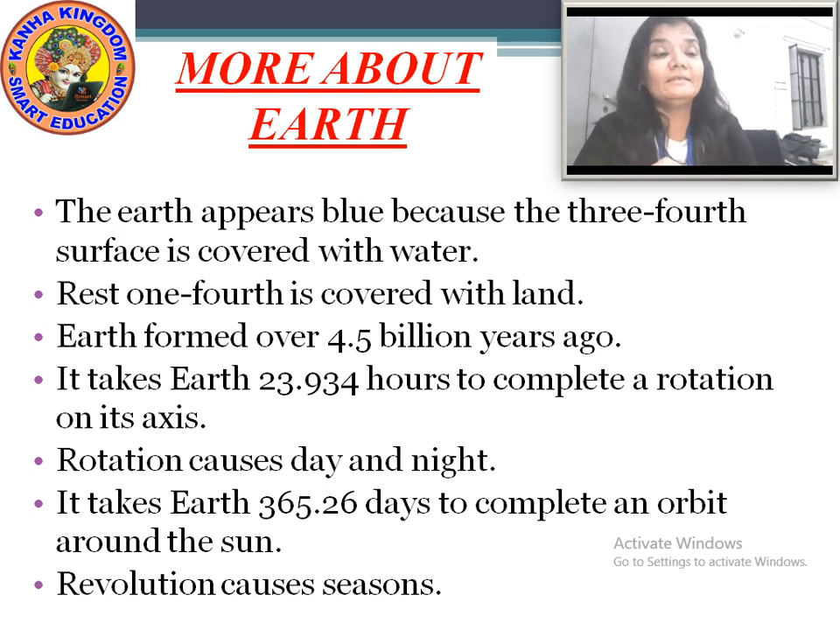Lastly, it takes the earth 365.26 days to complete an orbit, or you can say to complete one revolution around the sun, and this revolution causes seasons. Okay. Now moving to the moon, which we see at night.